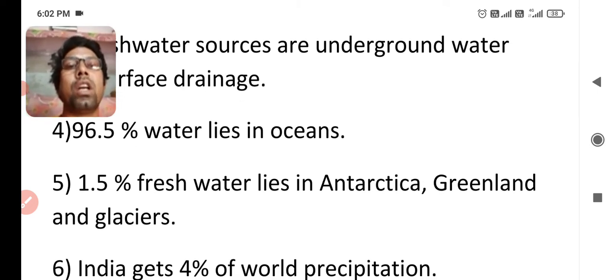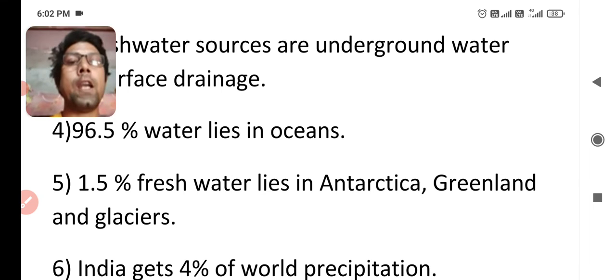1.5% fresh water lies in Antarctica, Greenland, and glaciers. So you can say that in Antarctica and Greenland we can't go and we can't use this type of fresh water for drinking and other purposes. And glaciers are also not valuable for us for drinking purpose.